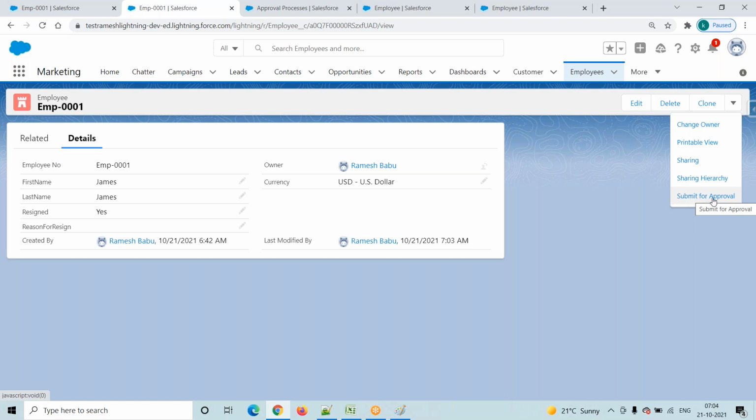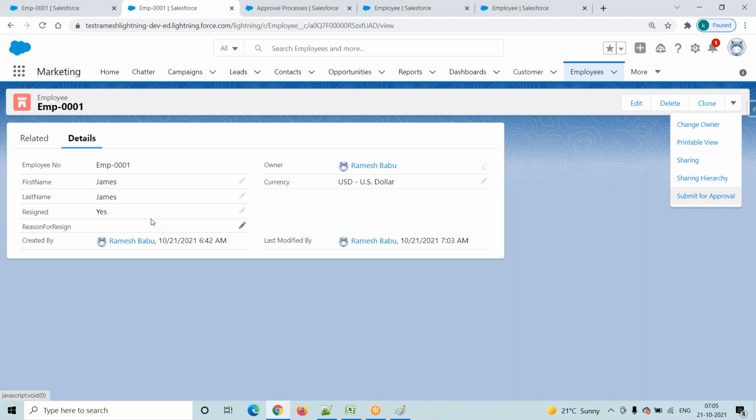We are discussing the submit for approval option only. When we discuss the first option, we'll discuss that later. Generally, resigned equals yes and click on the save button, then immediately it will send his resignation information to the manager, right? That is one case. The second case is whenever the user clicks on submit for approval. Either we implement this one or that one in our project. What about the first case? That is the dynamic process. This is called the static process.